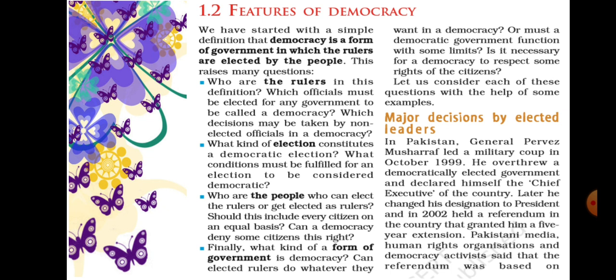Either the rulers have to change their decisions, or the rulers can be changed. So we can correct the mistakes made by the rulers, either by removing the rulers or by changing the decisions made by the rulers. This cannot happen in a non-democratic government.